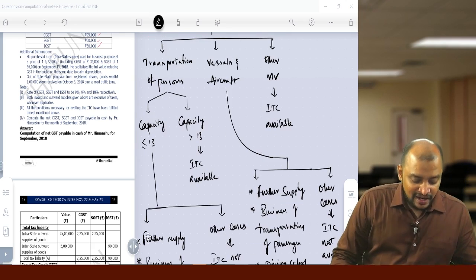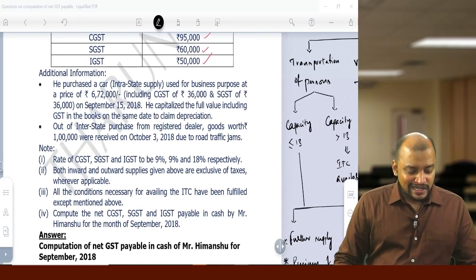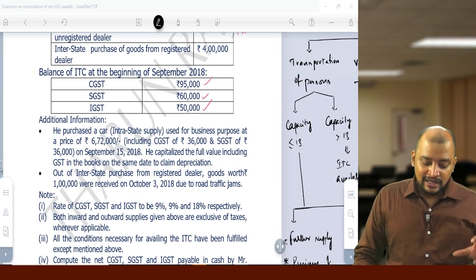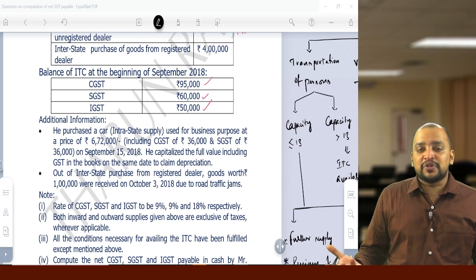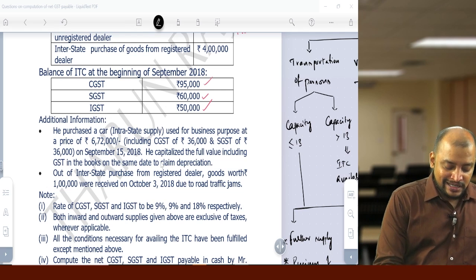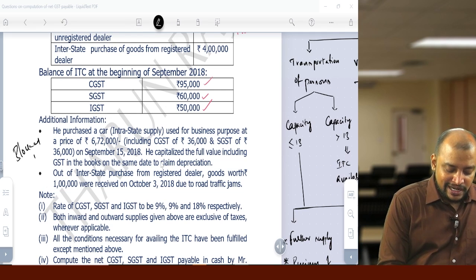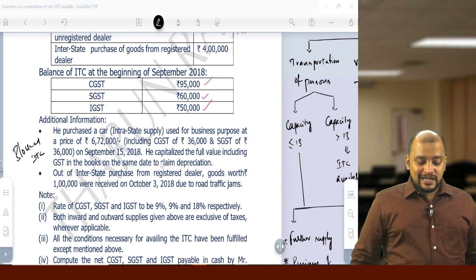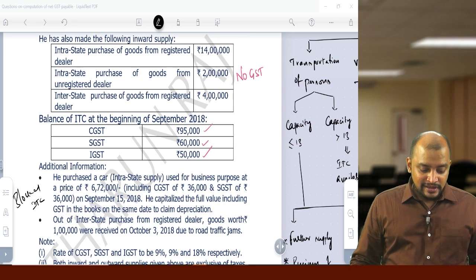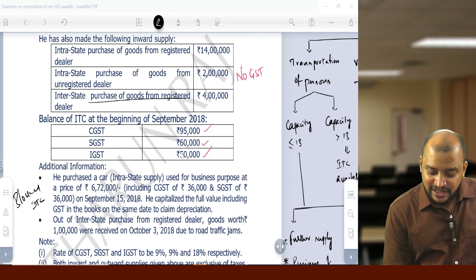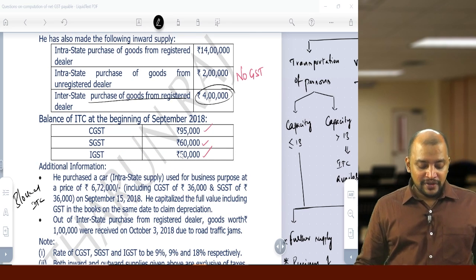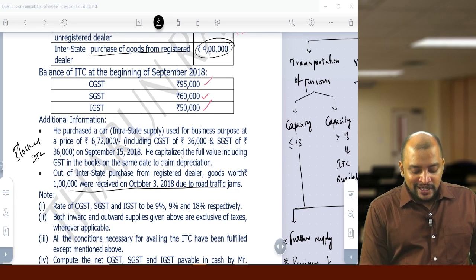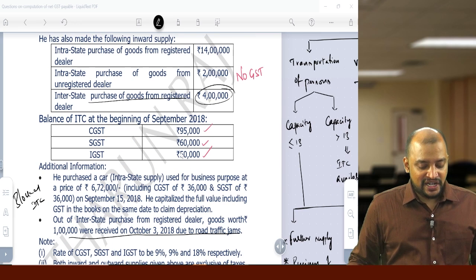Now coming to this discussion, so it is a car. Car means capacity does not exceed 13 and it is not covered under the exceptions, which means it is a blocked ITC, and credit is not available. Then out of interstate purchase from registered dealer of 4 lakhs, goods worth rupees 1 lakh were received on October 3rd due to road traffic jam.